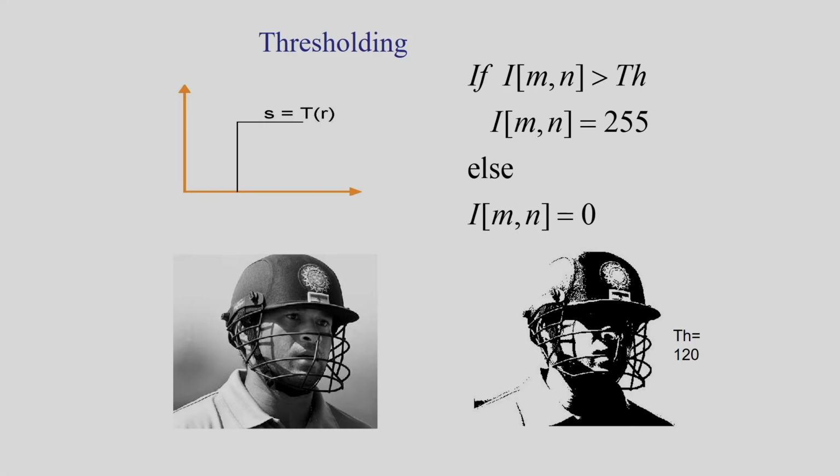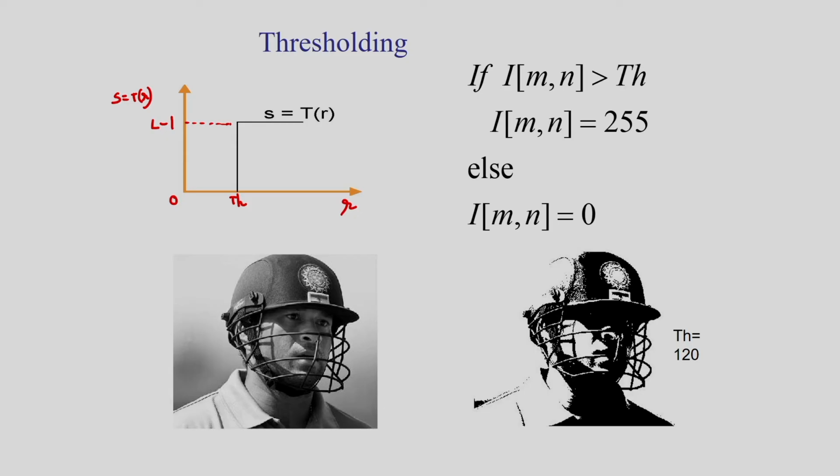So, I am considering the thresholding function. Suppose this is the threshold, TH, my input is this and output is S = T(r). This value is nothing but L minus 1 and this is 0.